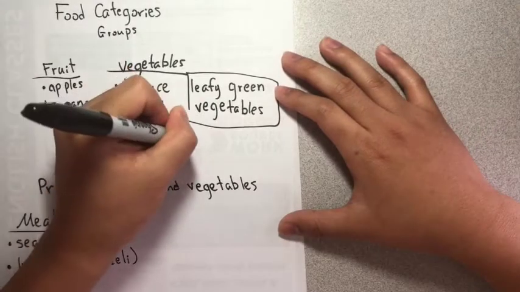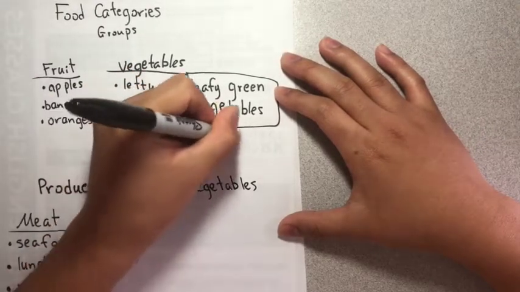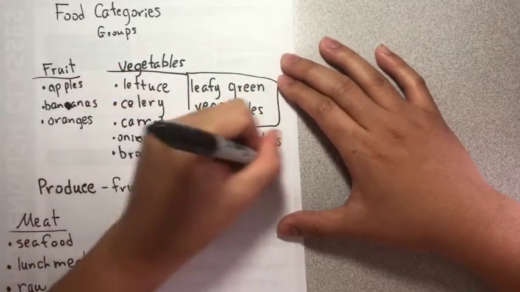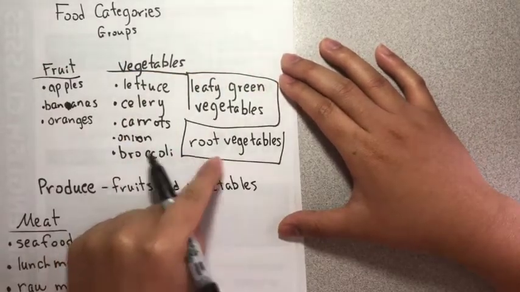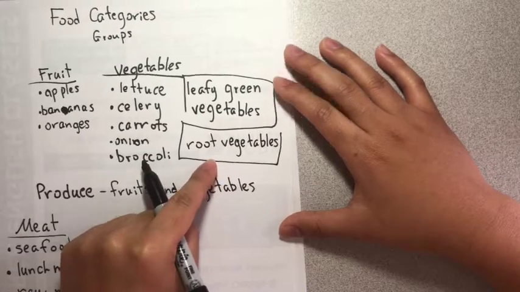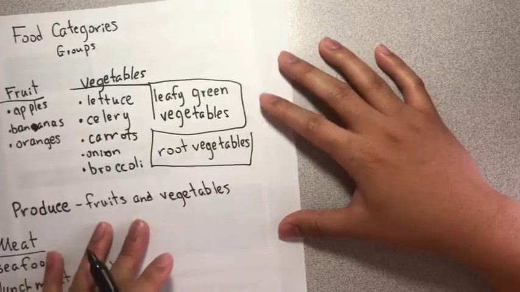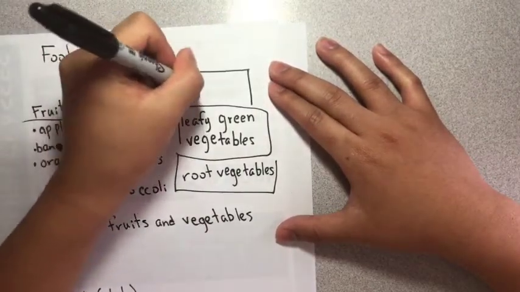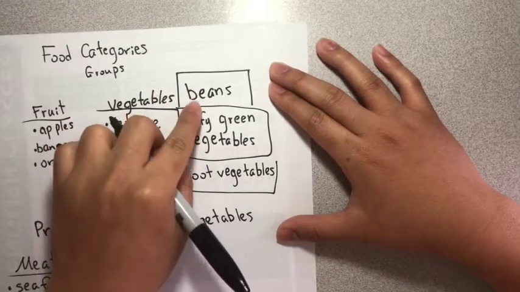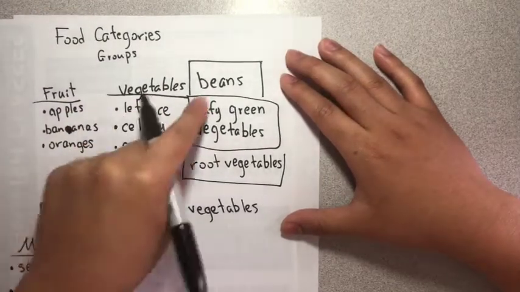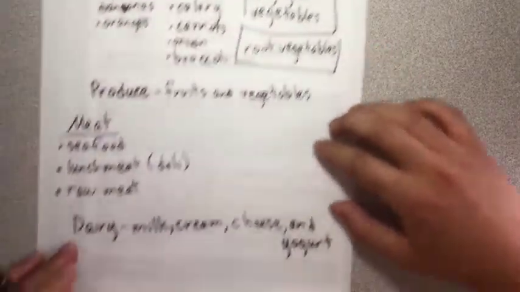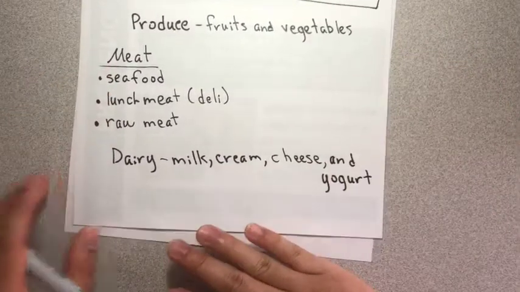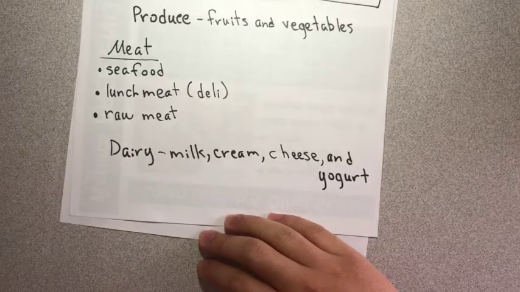Or do you like root vegetables? Root vegetables like carrots, potatoes. Or maybe you like beans. Do you like beans? Beans are part of vegetables. What kind of vegetables do you like? Do you like meat? What kind of meat do you like? Do you like dairy? What kind of dairy do you like?